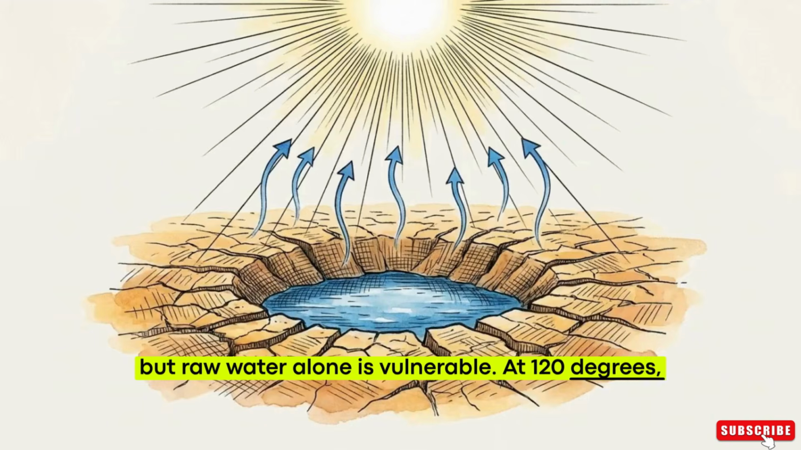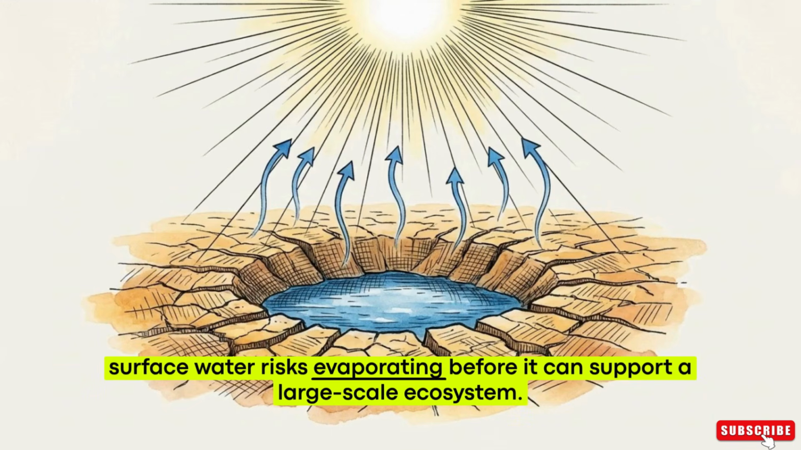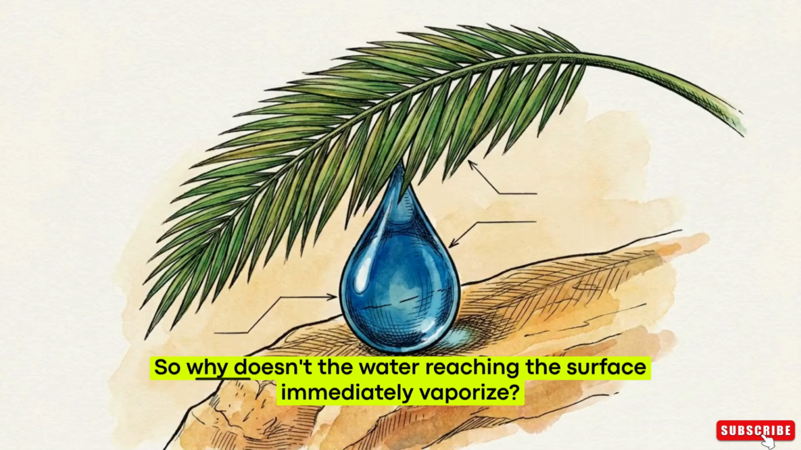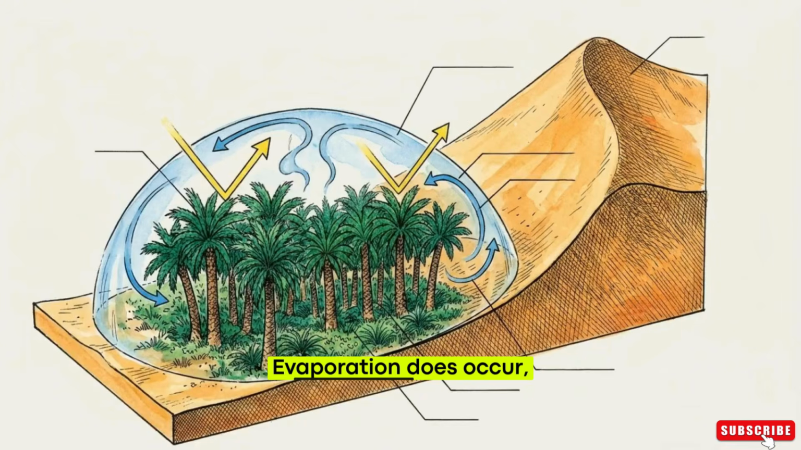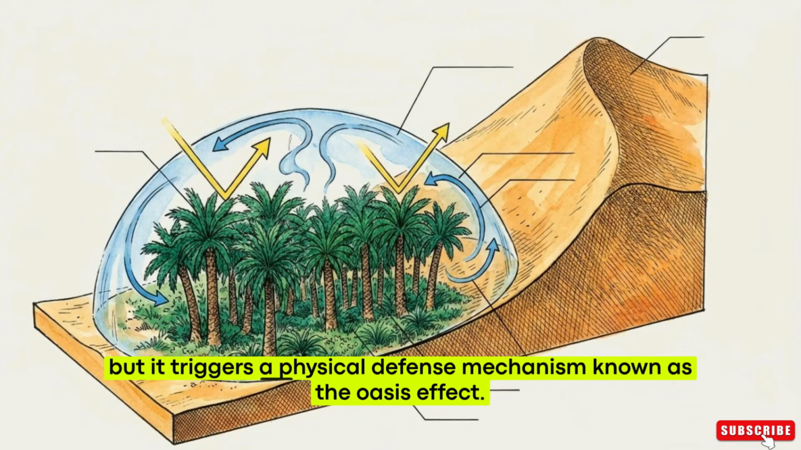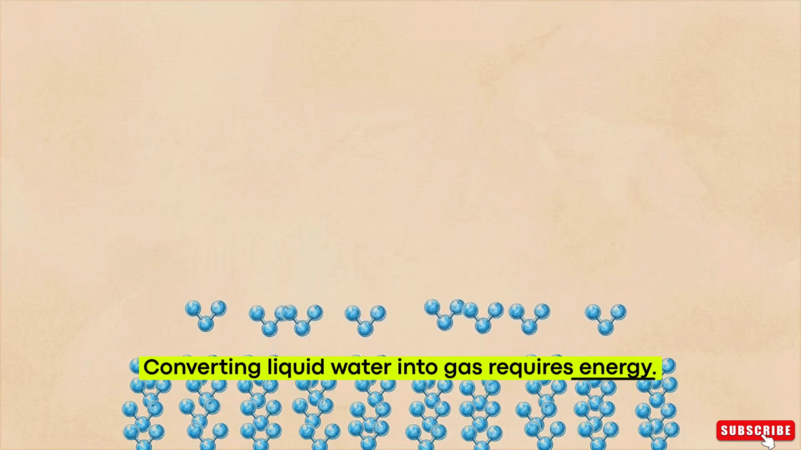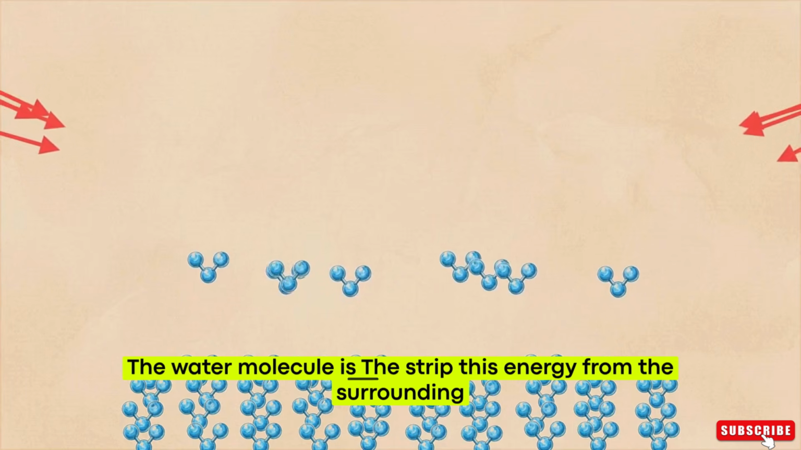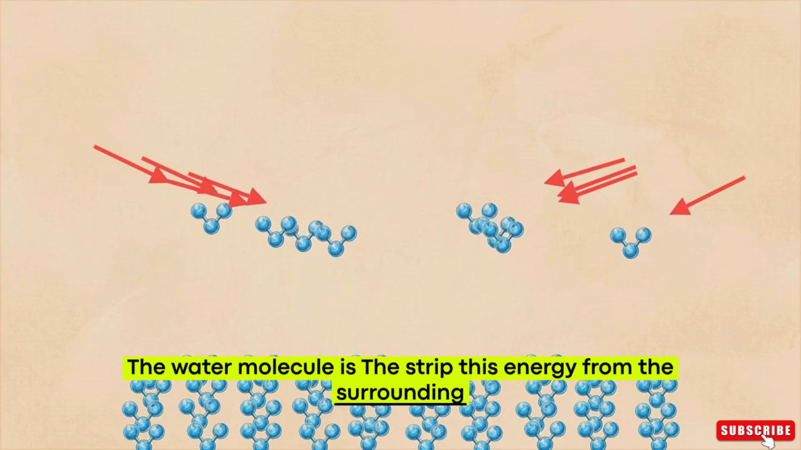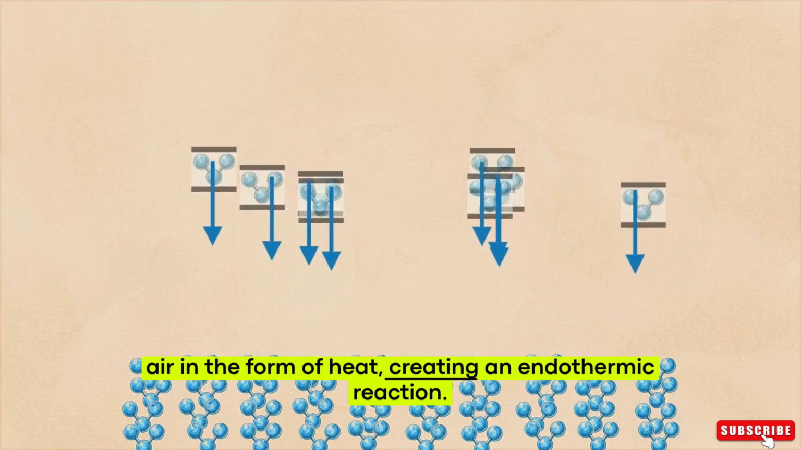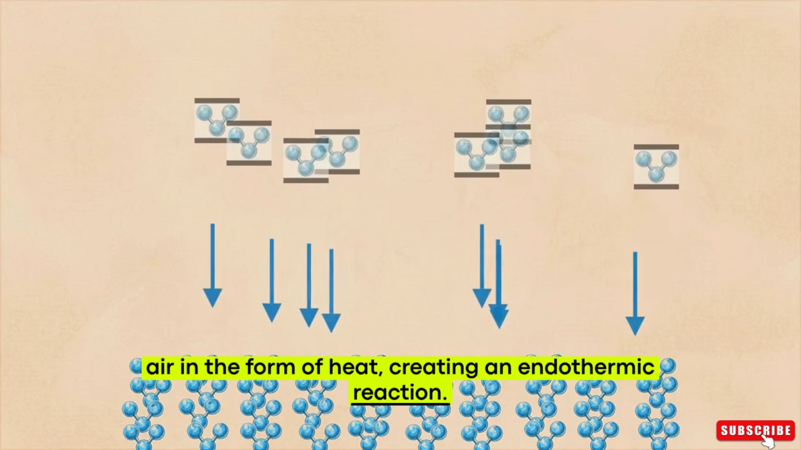At 120 degrees, surface water risks evaporating before it can support a large-scale ecosystem. So why doesn't the water reaching the surface immediately vaporize? Evaporation does occur, but it triggers a physical defense mechanism known as the Oasis effect. Converting liquid water into gas requires energy. The water molecules strip this energy from the surrounding air in the form of heat, creating an endothermic reaction.